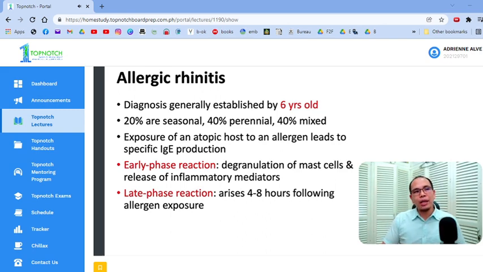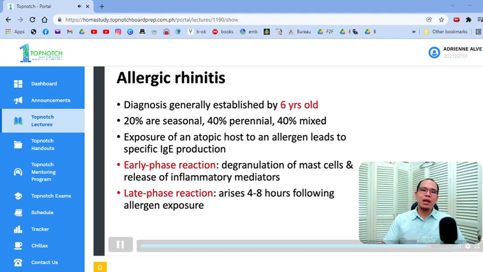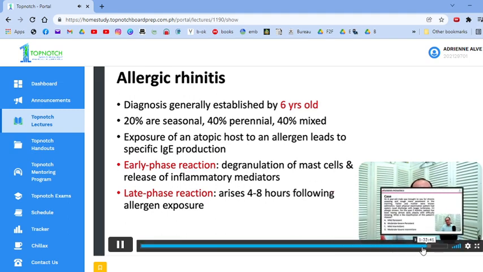Okay? It's usually diagnosed before the age of 6. Ibig sabihin, based on the clinical pattern, usually nagre-present yan early on, habang bata pa lang yung pasyente. And before the age of 6, a lot of these patients are already diagnosed with allergic rhinitis. So bata pa lang sila meron na. So there are different types. 20% are seasonal, sabi ni Nelson, 40% are perennial, 40% are mixed. But in clinical practice, medyo hindi na ganun ka nagmamatter yung pag-classify niyan. Okay? Because the management would be somewhat similar.